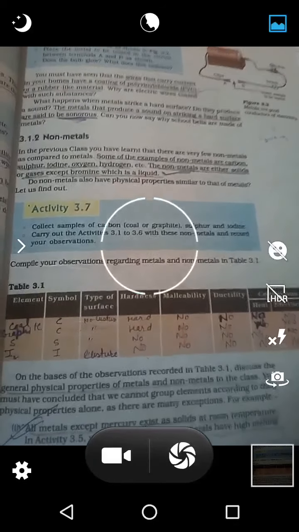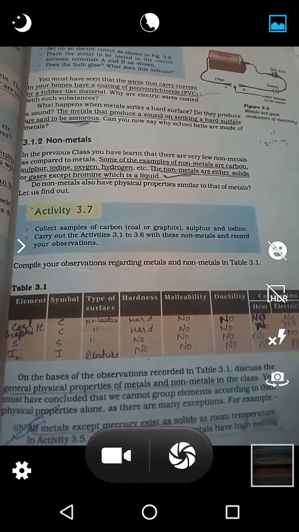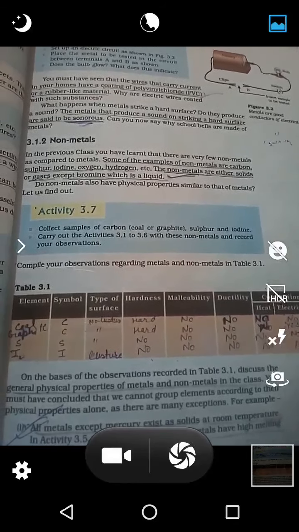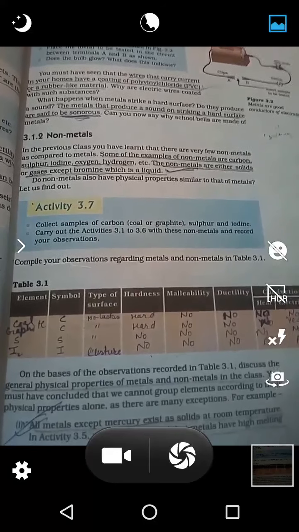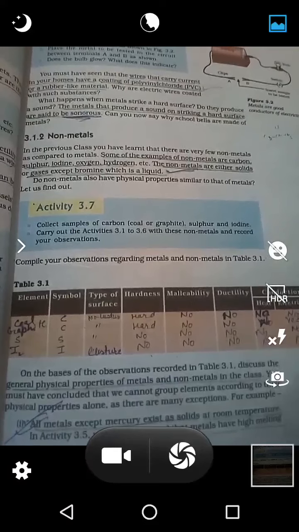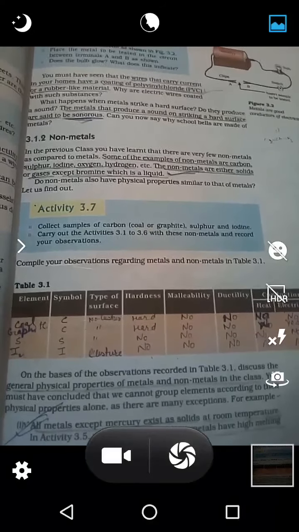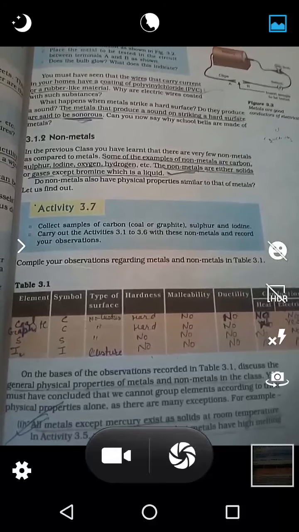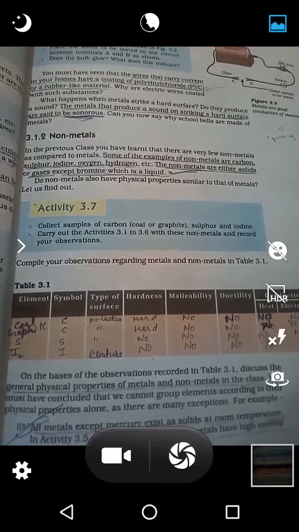So, first we will start by taking some examples of non-metals. Carbon, the different forms of carbon, that is graphite, diamond, then coal, sulfur, iodine, oxygen, hydrogen, nitrogen, etc. All these are examples of non-metals.